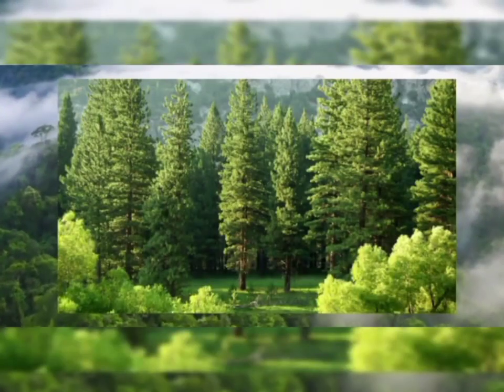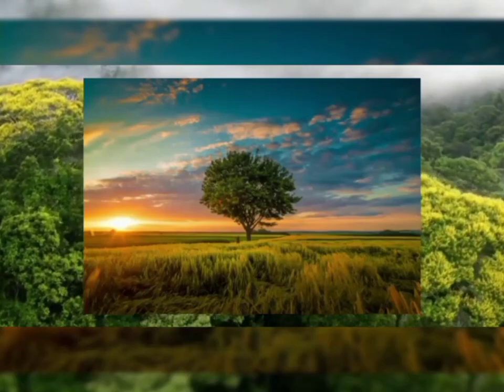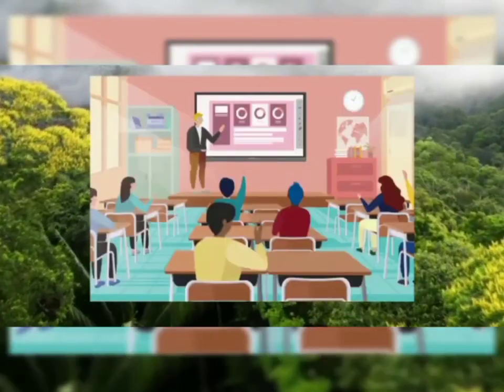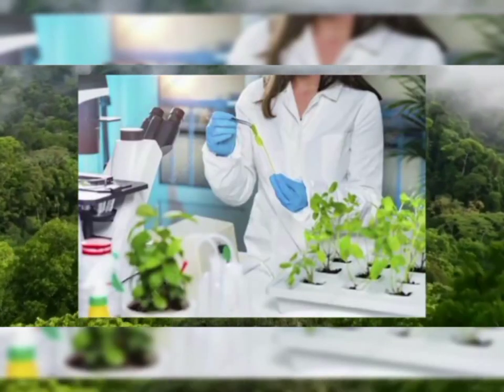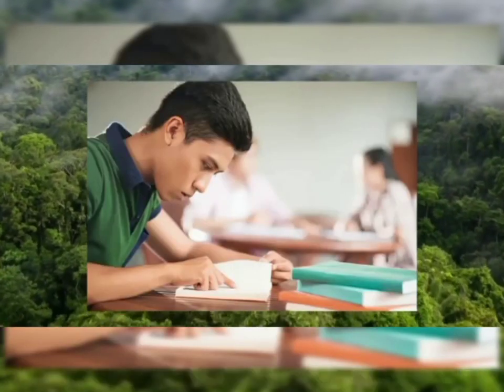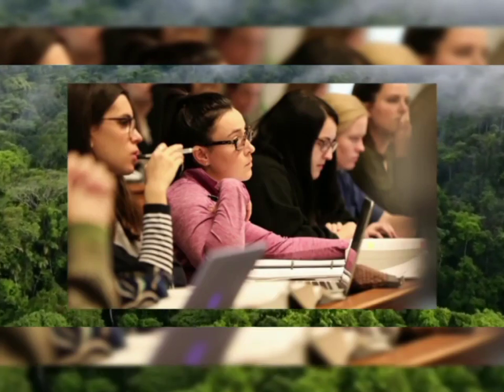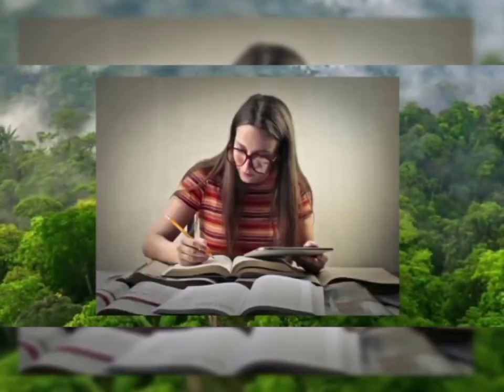Secondly, we can use trees to beautify the environment. Trees also contribute to the learning environment in schools. Scientists discovered that trees and other plants will help improve students' concentration. This will allow them to be able to study better.